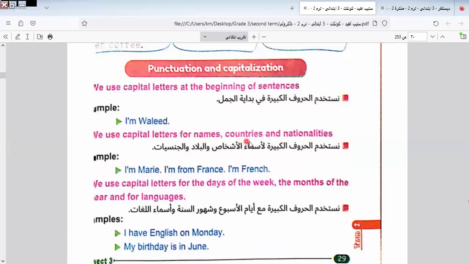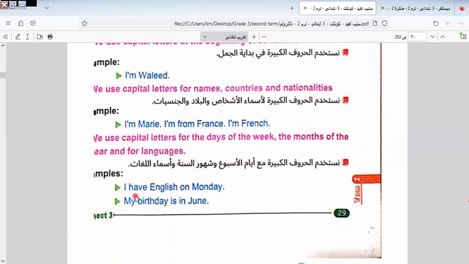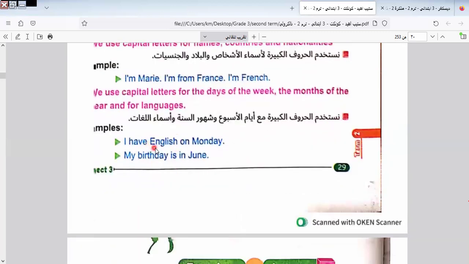With names, countries, and nationalities, like this. I'm Mary. I'm from France. I'm French. Here is a capital letter for the name, the country, and the nationality. Here we have the names of days, months, and languages, which must be written in capital letter. Like what? Like, I have English on Monday. My birthday is in June. June here is a month. Monday here is a day. So they must be written in what? In capital letter. June, Monday, and English.